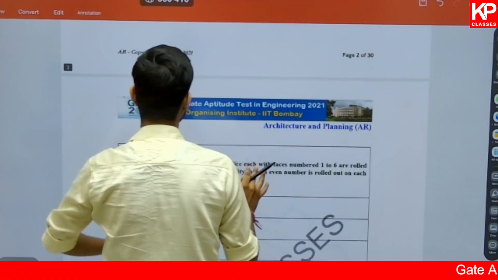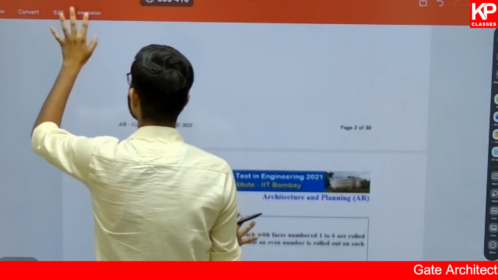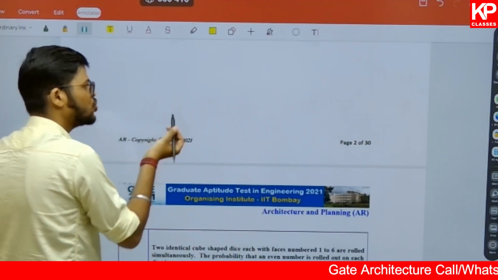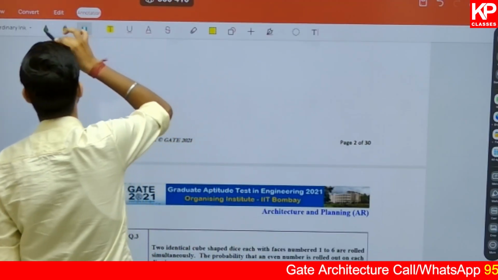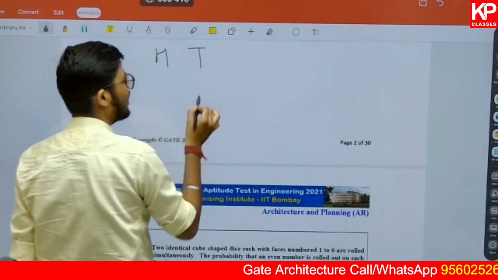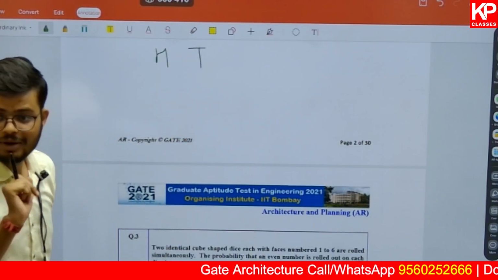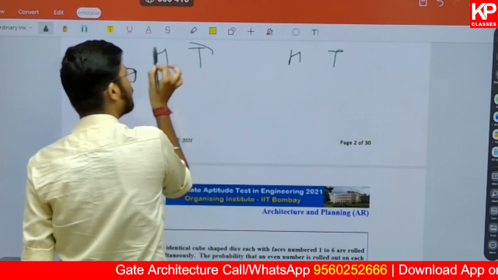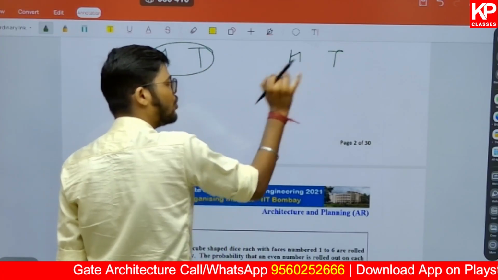Now let's understand it from the coins example. If you are going to toss two coins at the same time, on one coin you can get either head or tail, and on the other coin you can also get head or tail. So two outcomes are possible on each.